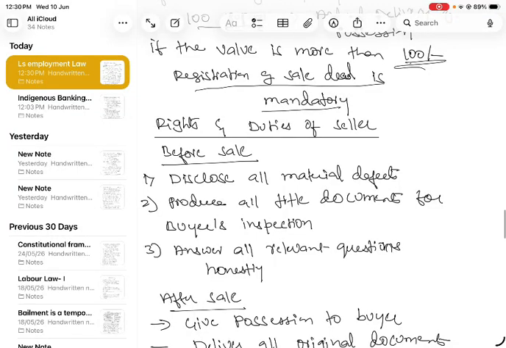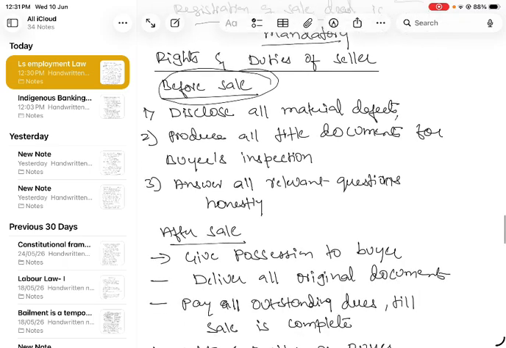And rights and duties of the seller. So before sale, what will be the rights and duties of the seller? He should disclose all the material defects. If there is something related to the building or house, he should not hide it. He should openly say it, because they are going to purchase. So he should be open and produce all the documents for the buyer's inspection, whatever documents there are, from whom he has purchased, right? If there is any sale deed or gift deed he got, and he is going to sell to another person, he has to give all the documents to the buyer so that they can inspect, and he should answer all the questions honestly, whatever the buyer asks the seller.